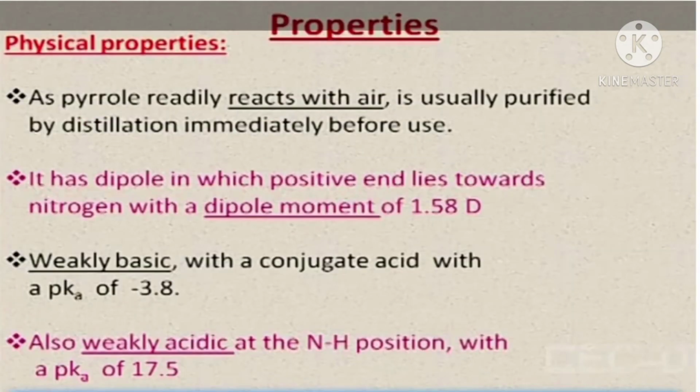Here the physical properties of pyrrole. Pyrrole readily reacts with air and is usually purified by the distillation method.